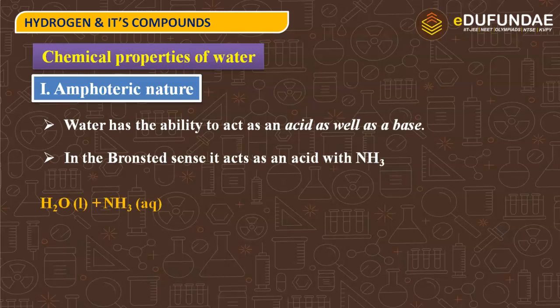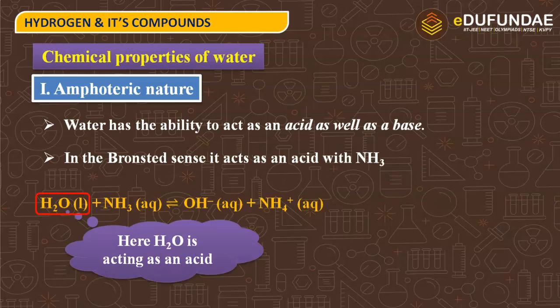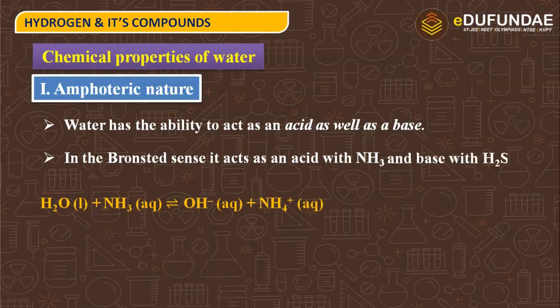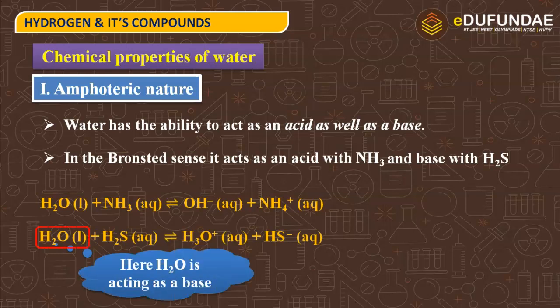So with ammonia, water acts as an acid. Let us see the reaction. Water, when it reacts with base ammonia, gives OH negative and ammonium ion. And over here, water is acting as an acid. And water will act as a base with H2S. What is H2S? Hydrogen sulfide, that is a strong acid. So H2O will react with H2S to give hydronium ion and hydrogen sulfide ion. So over here, water is acting as a base.